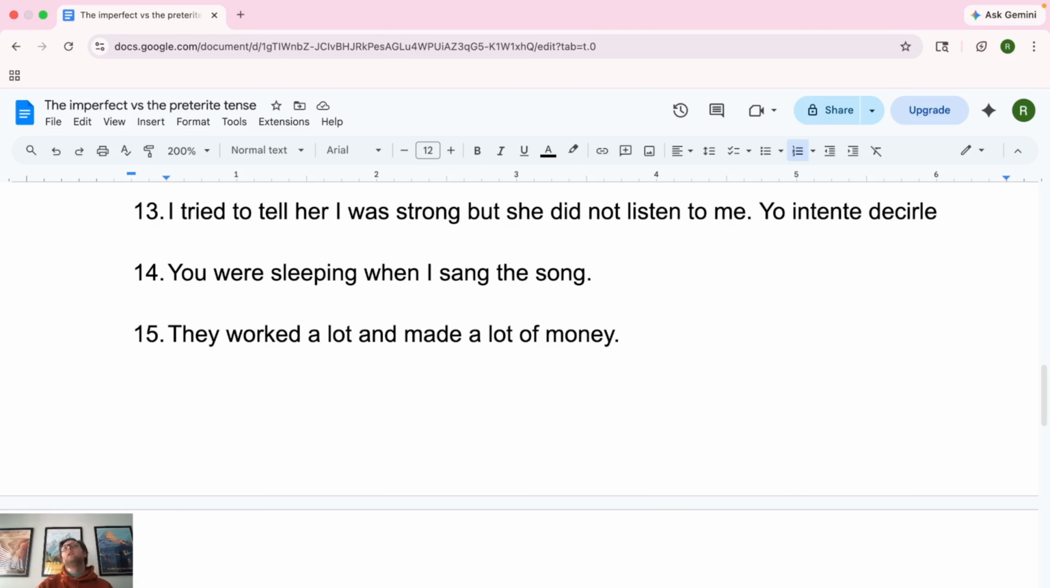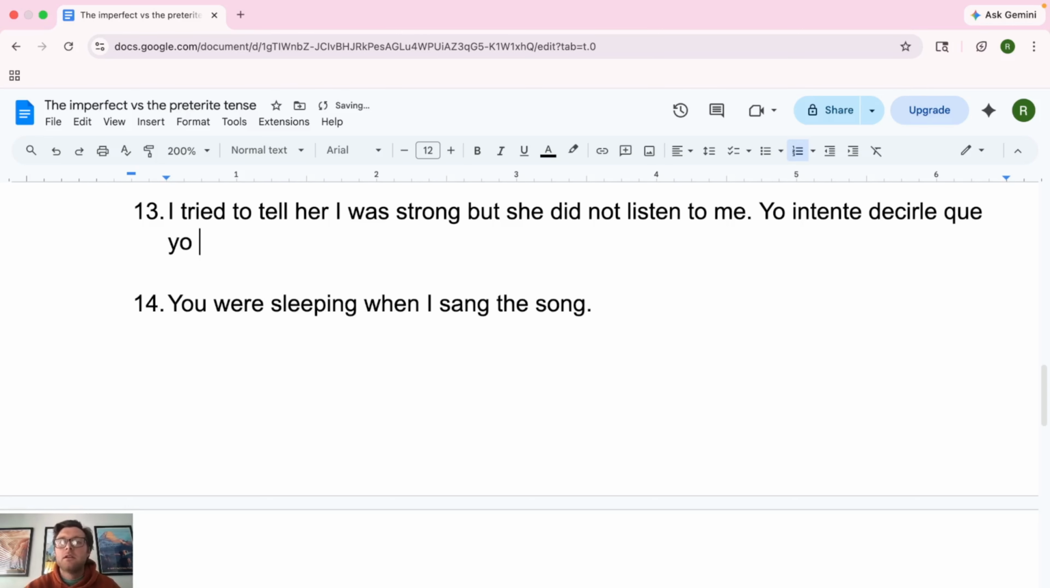Now, I can't just be strong for one day, right? "I was strong" signifies more than one time. So this one is going to be the imperfect: "que yo era fuerte, pero no me." And now we're back to this one time. This one conversation that we're having, I tried to tell her I was strong in the past for this one conversation, but she didn't listen to me. Now we're back to the one-timeness of it.